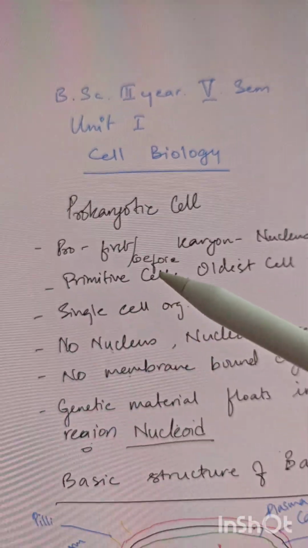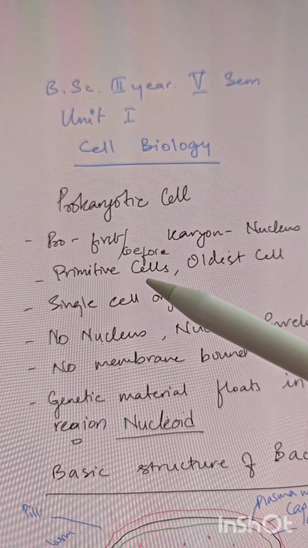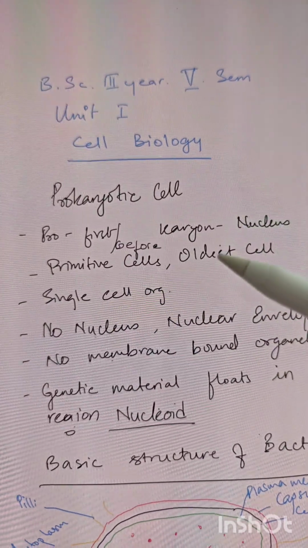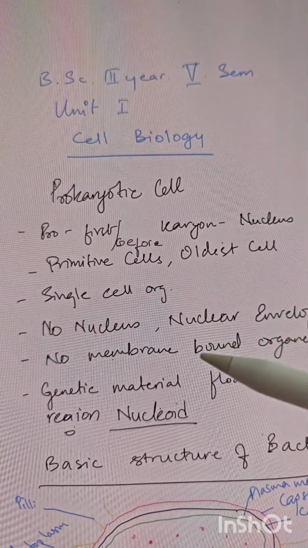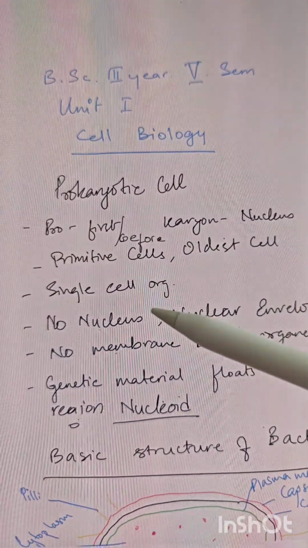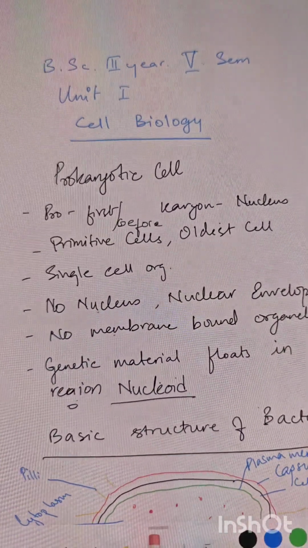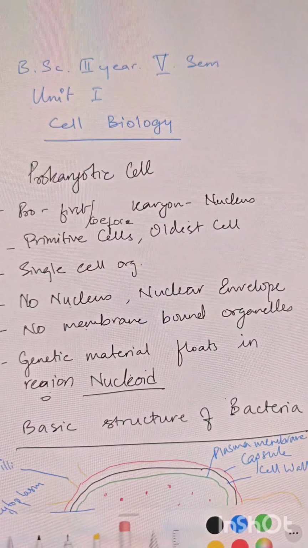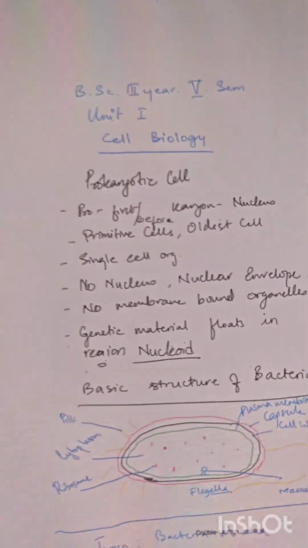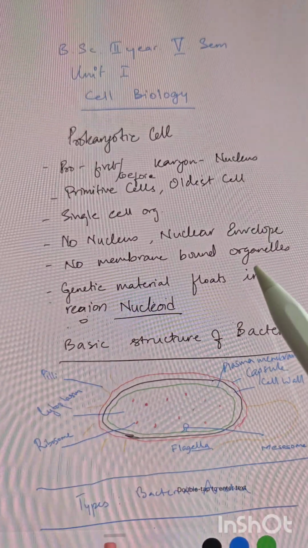That's why it is called a primitive or oldest cell, because it arose in the early ages of the earth's developmental phase. It is a single-celled organism having no nucleus or nuclear envelope, and it has no membrane bound cell organelles.